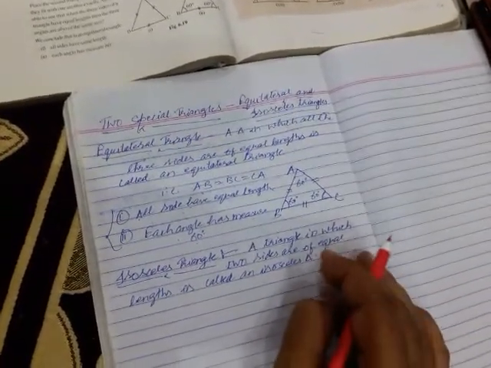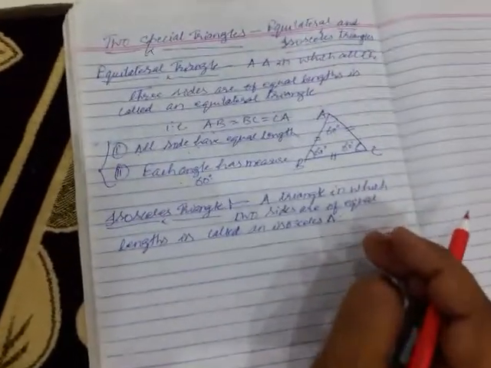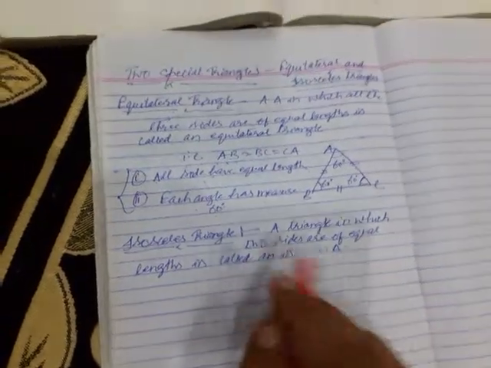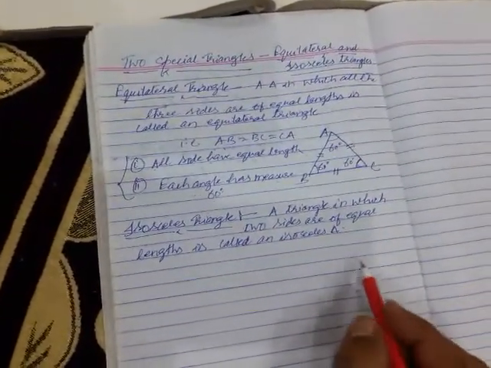So a triangle in which two sides are of equal length is called an isosceles triangle.